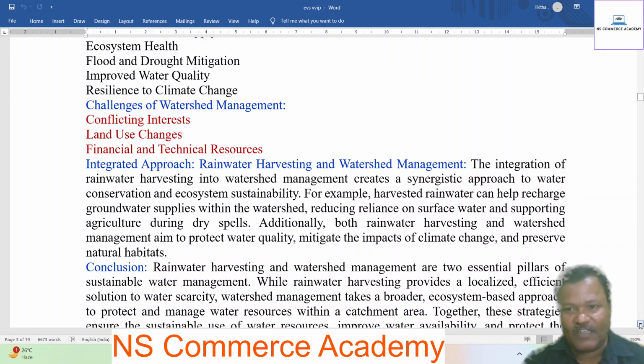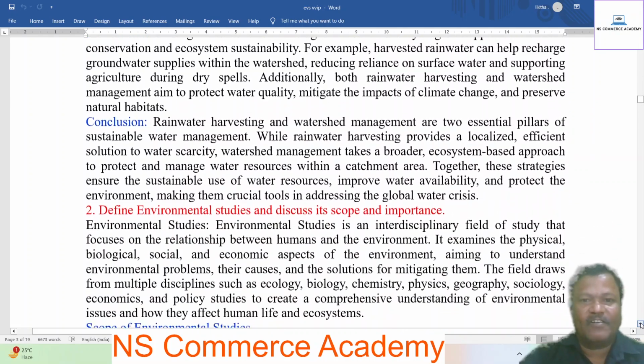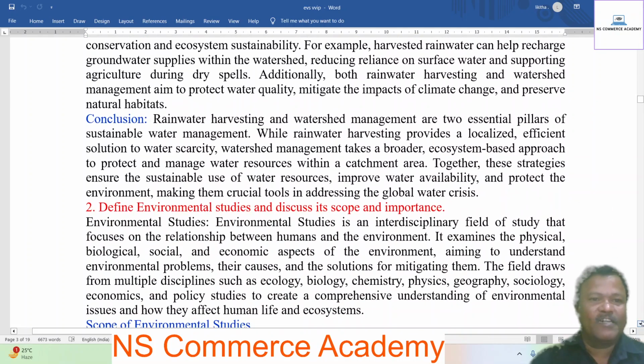Additionally, both rainwater harvesting and watershed management aim to protect water quality, mitigate the impact of climate change, and preserve natural habitats. Conclusion. Rainwater harvesting and watershed management are two essential pillars of sustainable water management.